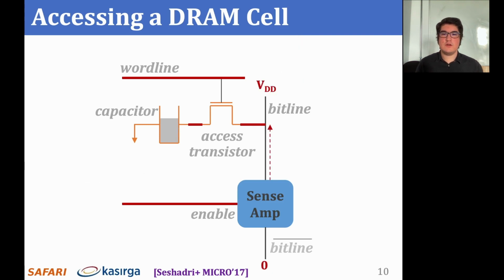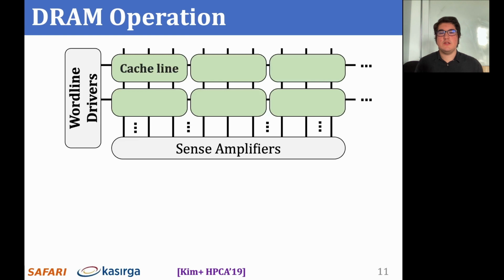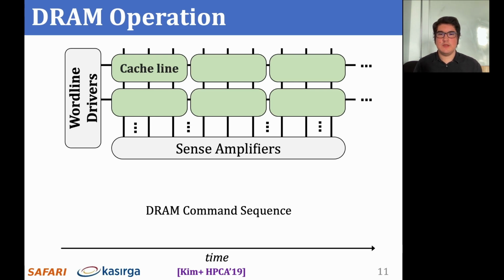Since the capacitor is still connected to the bit line, the amplification process also restores the charge in the capacitor. Let's now look at how DRAM operates at the scope of a single subarray. Because memory controllers typically access DRAM cells in the granularity of a cache line, we combine consecutive DRAM cells to form cache lines in this diagram. On the bottom, we have a timeline of DRAM commands.